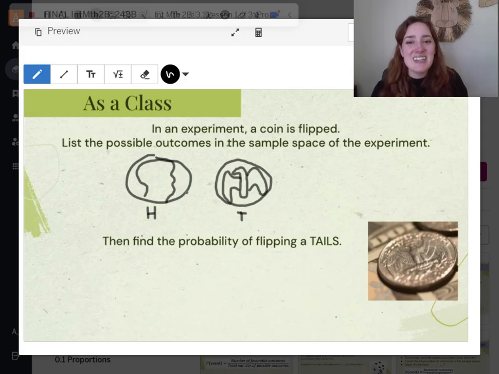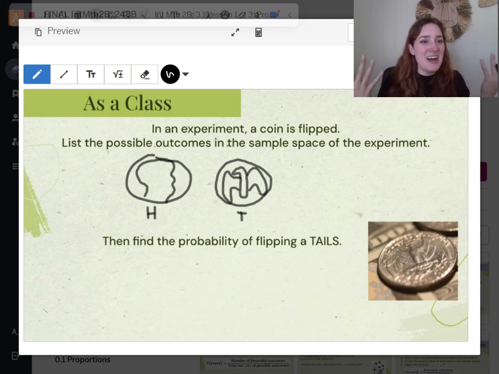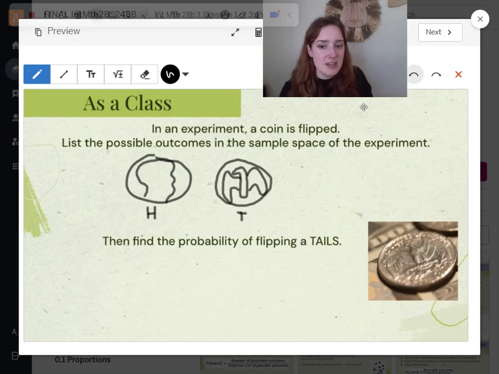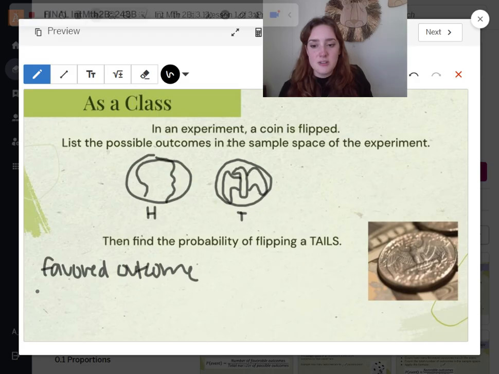Heads or tails. That's the only 2 outcomes. We're not going to flip our coin and it's going to show me a number 5 or something, right? There's only 2 outcomes. So the probability of flipping tails, that is one of the options, right? So that's tails divided by, that's our favored outcome. Let me rewrite that. So it's our favored outcome divided by the total outcomes.